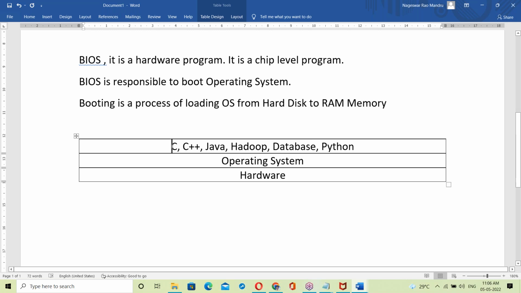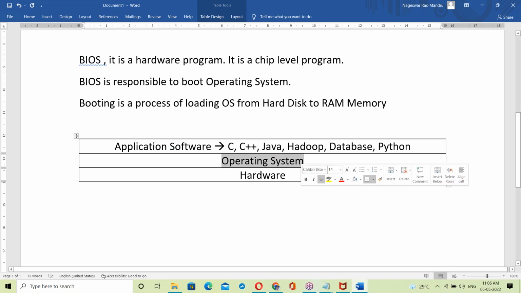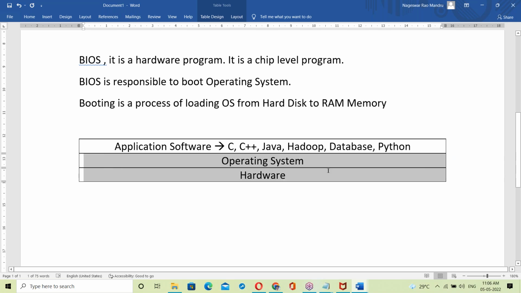These are all application software, running on top of the OS. Only the OS interacts with hardware components. The OS is a system software which interacts with hardware.